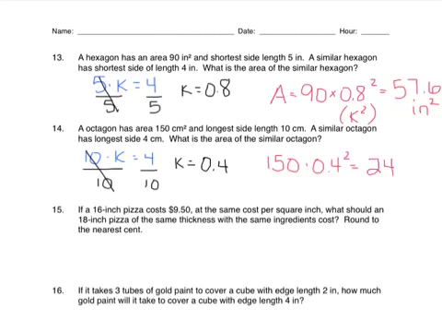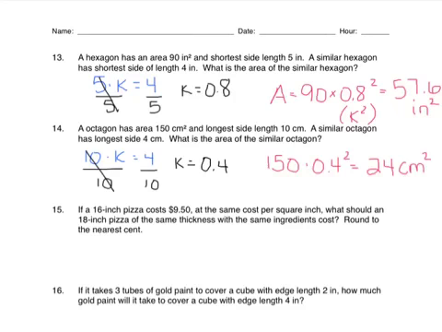Oh, and that would be square centimeters. Whoops, sorry about that. Again, make sure your answer makes sense. We started with an area of 150 and it got significantly smaller, but that makes sense because we went from a side length of 10 to a side length of 4. So that does seem to make sense.